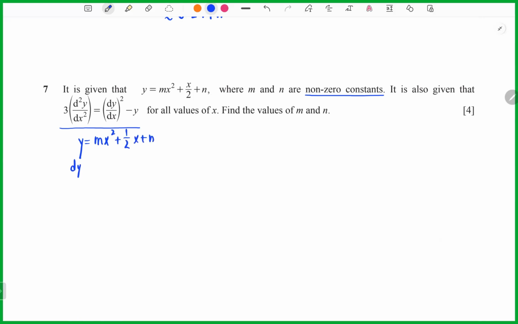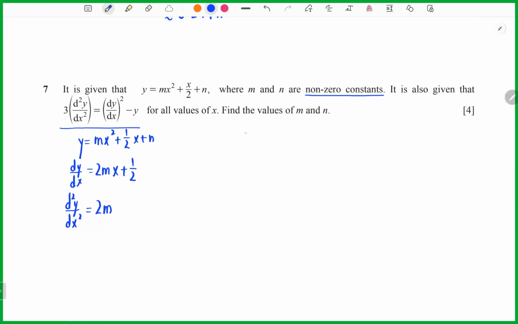Okay, now we're doing the first derivative. So we will get 2mx plus 1/2. Now we're doing the second derivative, which equals 2m. So now we can substitute into these equations. After substitution, we do the comparing of coefficients.